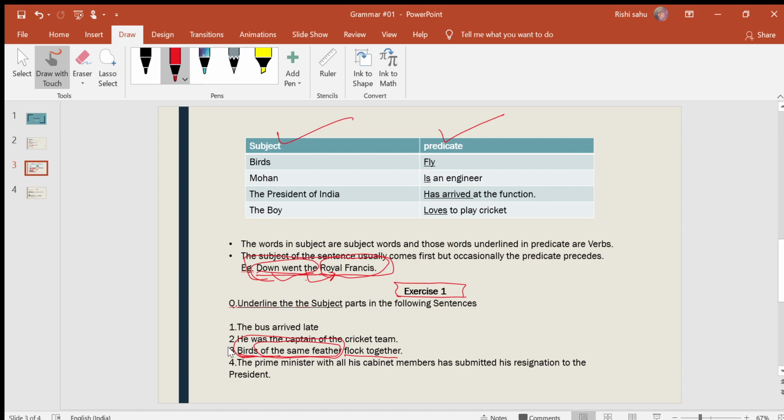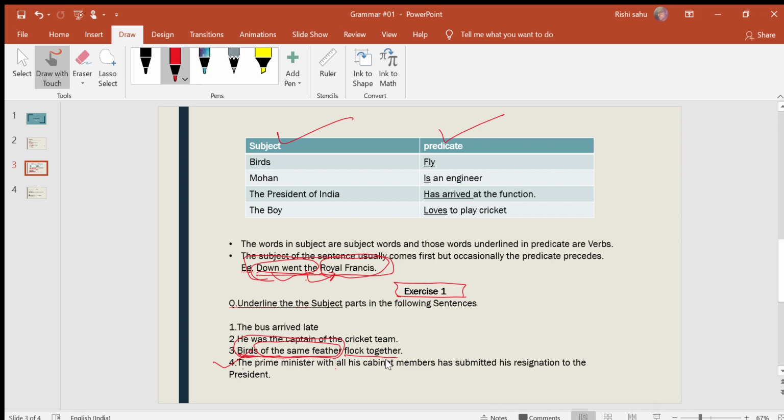Now the next sentence: the prime minister with all his cabinet members has submitted his resignation to the president. In this sentence, what is the subject? Can you identify the subject here? The prime minister with all his cabinet members.